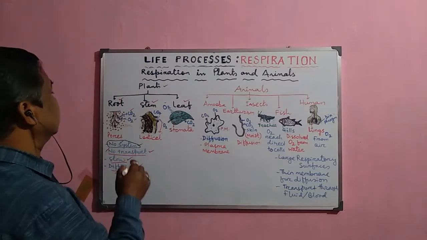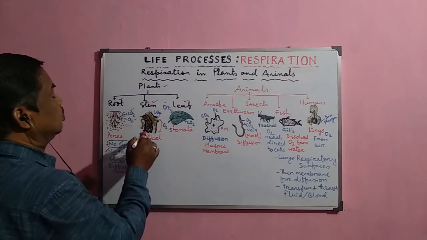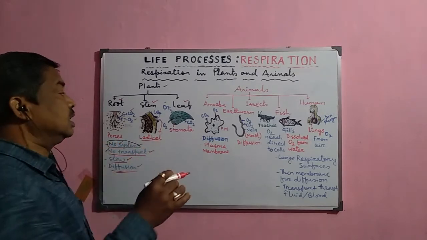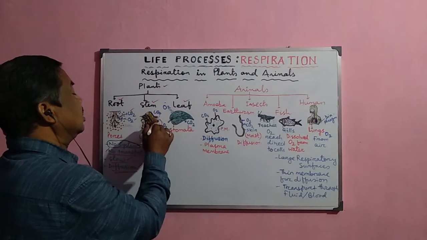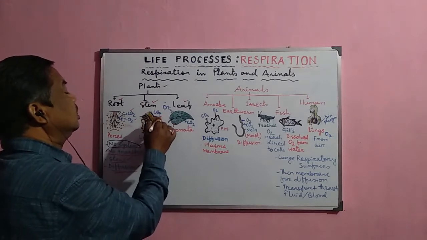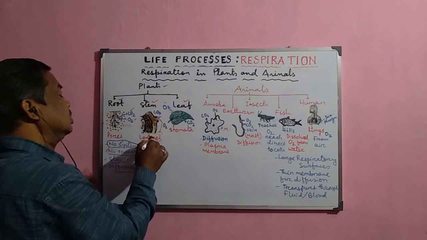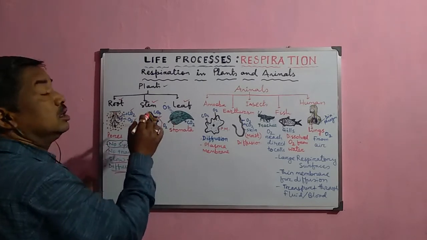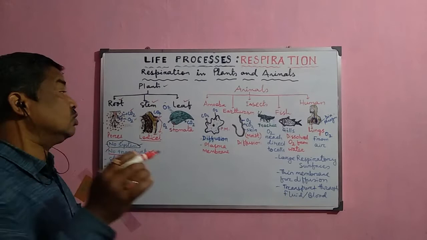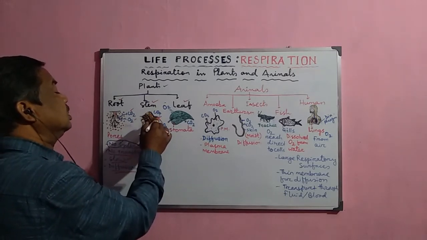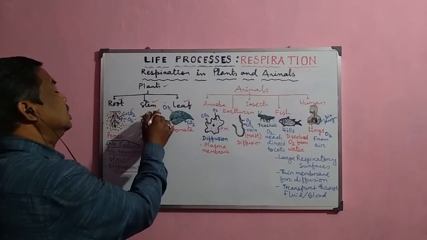Now, in the case of the stem, there are some special openings called lenticels, where the cells are loose. Normally the oxygen enters the stem through these lenticels, and the carbon dioxide which is produced during respiration, during the release of energy, is removed to the outside through these lenticels.